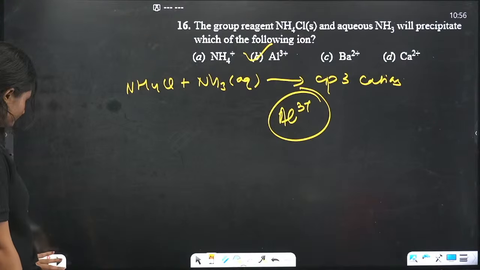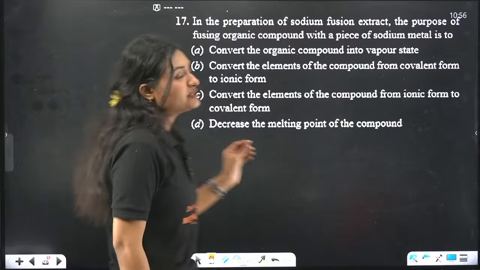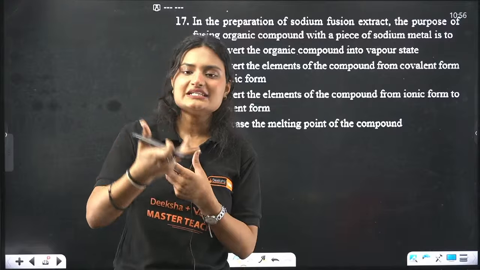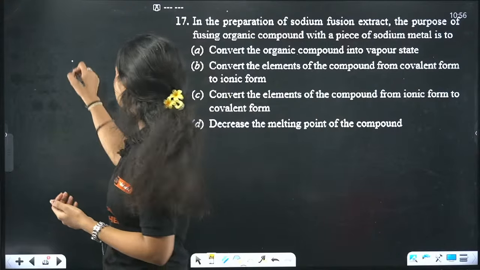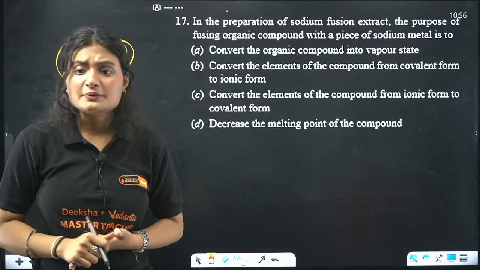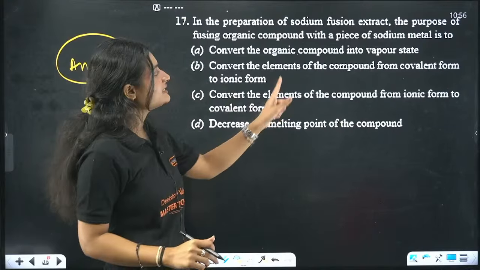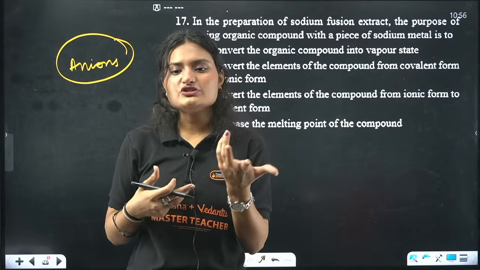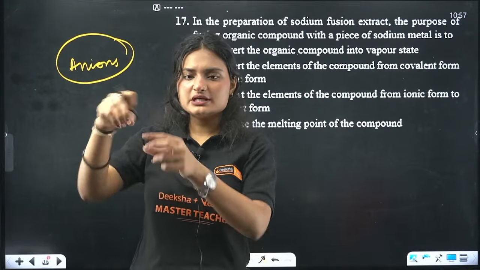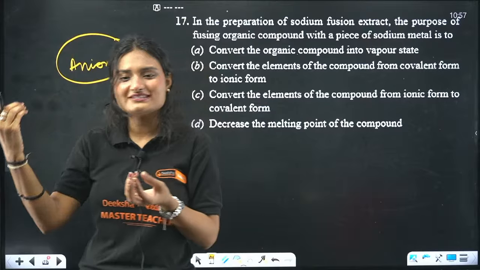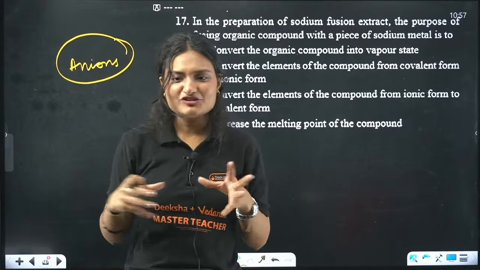Next question. In the precipitation of sodium fusion extract, normally we use sodium fusion extract for qualitatively analyzing our anions, right? For anions. So why do we use it? First of all, the purpose is to convert the elements. Before even you start the analysis, you make a soda extract, right? Sodium metal, you heat it up, you mix it and all, right? That whole process. We used to do it, and our fusion tubes used to burst on our faces and all, right? So you should be very careful while dealing with that stuff.